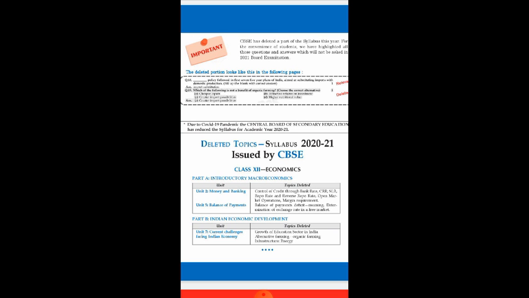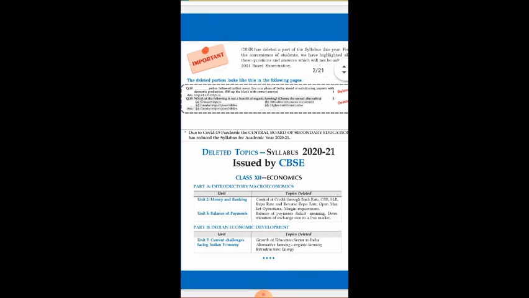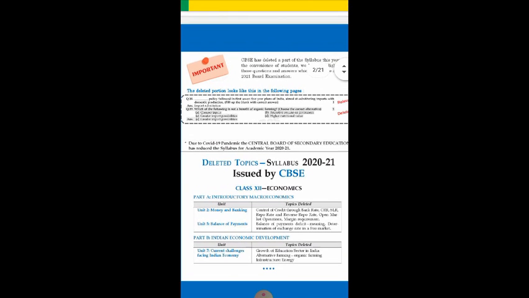And in Part B, the Indian Economic Development book, Unit 7, Current Challenges Facing Indian Economy, is not in the syllabus. Out of this whole unit, we will not study the growth of the education sector in India, alternative farming, that is organic farming, industry, energy. These topics are deleted. So from the alternative farming topic, organic farming, and from the infrastructure chapter, we will not study the energy topic. The rest of the chapters are deleted from your syllabus.